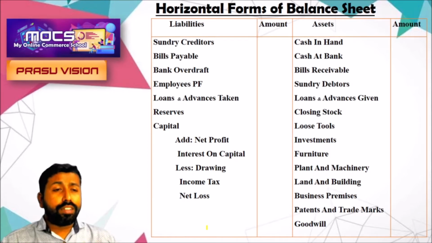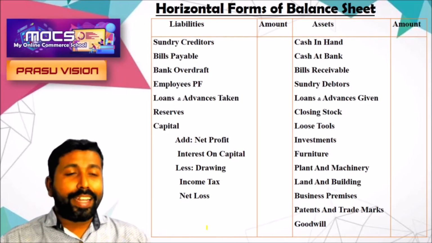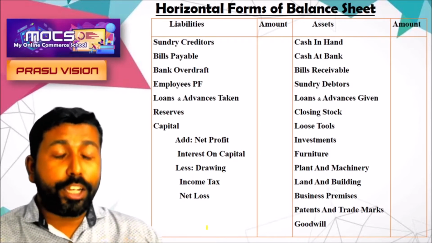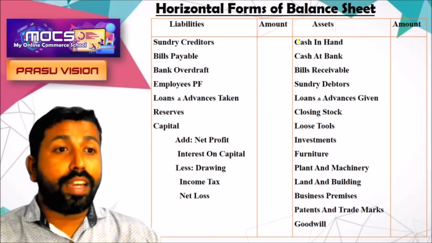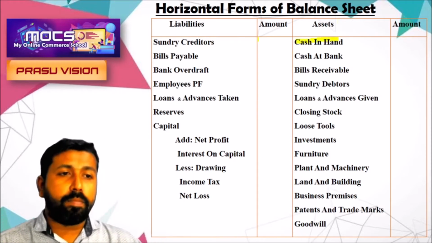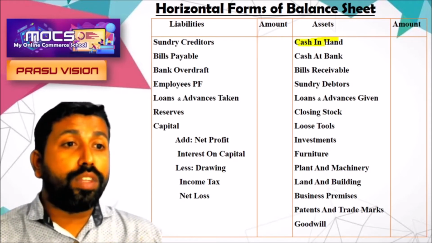So my dear students, this is the format, horizontal form of balance sheet. And the items are arranged in an order of liquidity. Why? Because current assets are written first. Look at the asset side. The right side is asset side and the left side is liability side. And in asset side, we are writing all the assets.